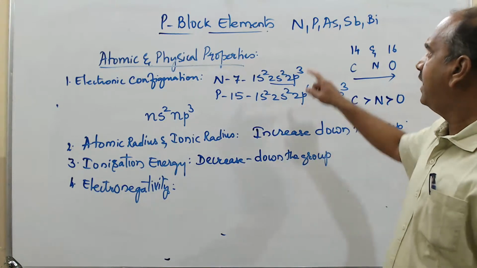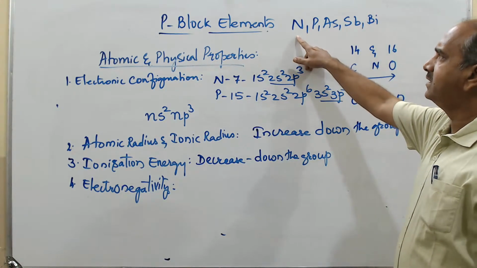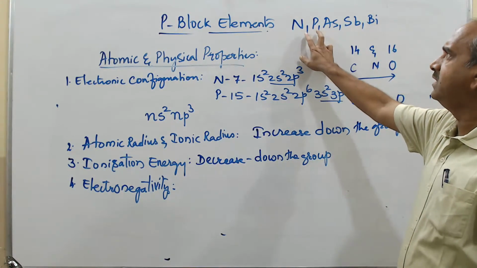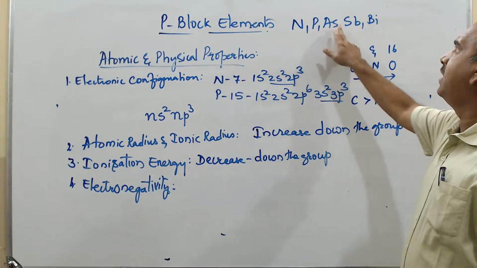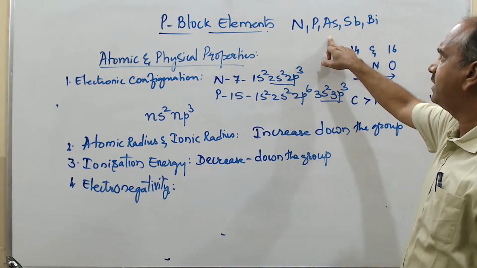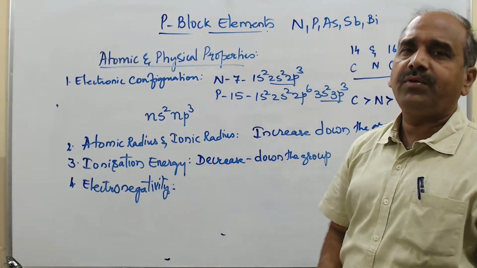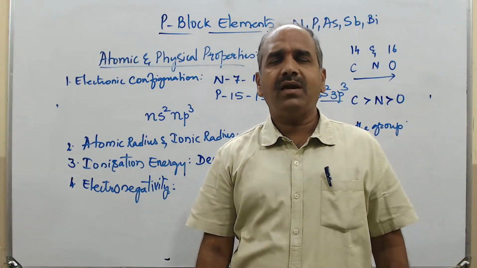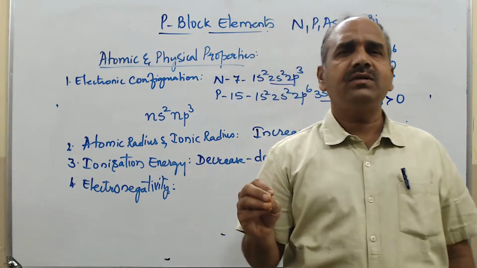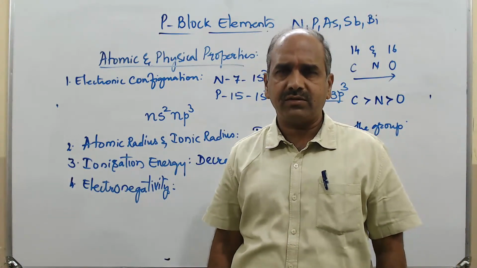Now here, as you come down, nitrogen and phosphorus are non-metals. Arsenic shows metalloid character, and antimony and bismuth are purely metals. Metals are those which are ready to donate 1 or 2 electrons.